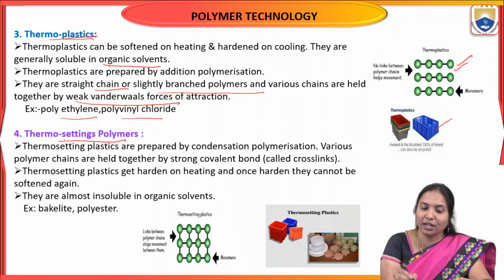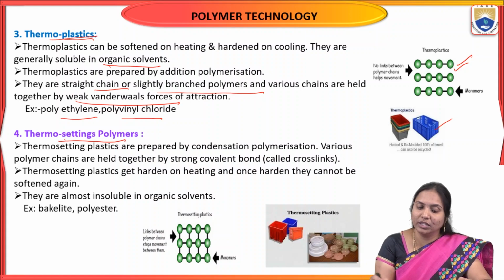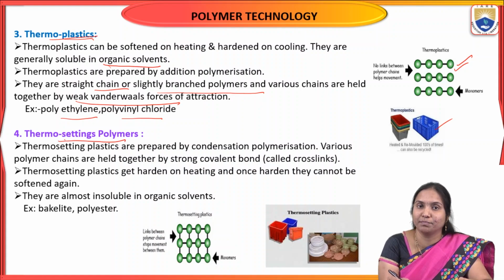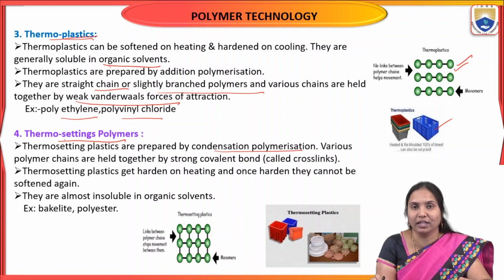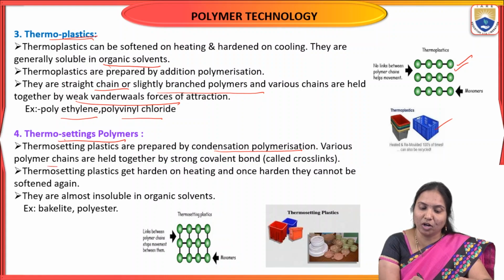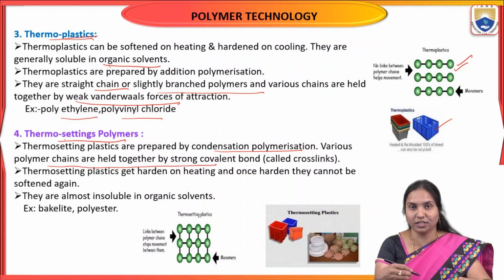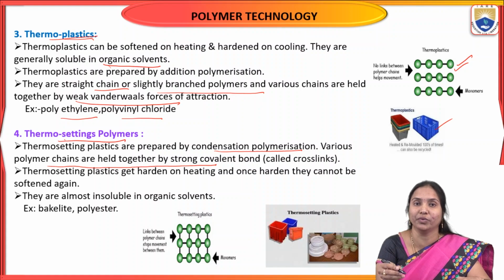And the next one is thermosetting polymers. This type of plastic is prepared by condensation polymerization. The various polymer chains are held together by strong covalent bonds, which means the intermolecular forces are very strong. In elastomers they are weak, and in thermoplastics also weak. But in fibers they are strong, and in thermosetting plastics these intermolecular forces are also very strong.